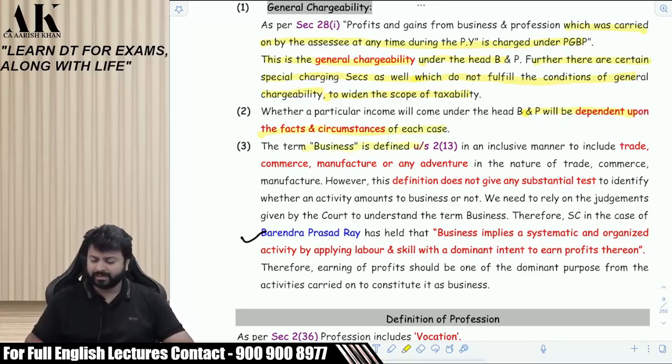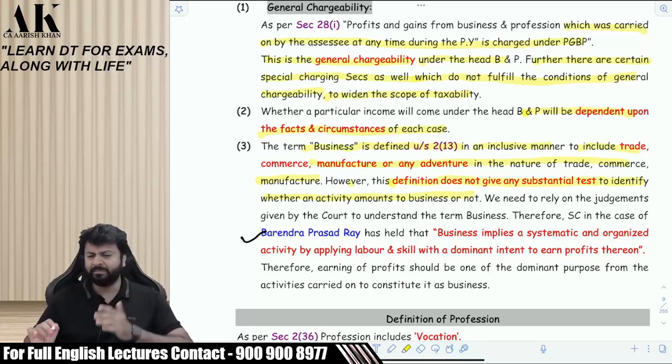The term business under 2(13) is defined in an inclusive manner to include trade, commerce, manufacture or any adventure in the nature of trade, commerce or manufacture. However, this definition does not give any substantial test to identify whether an activity amounts to business or not. It's a very incomplete definition. Therefore, we need to rely on the judgments given by the court to understand the term business.